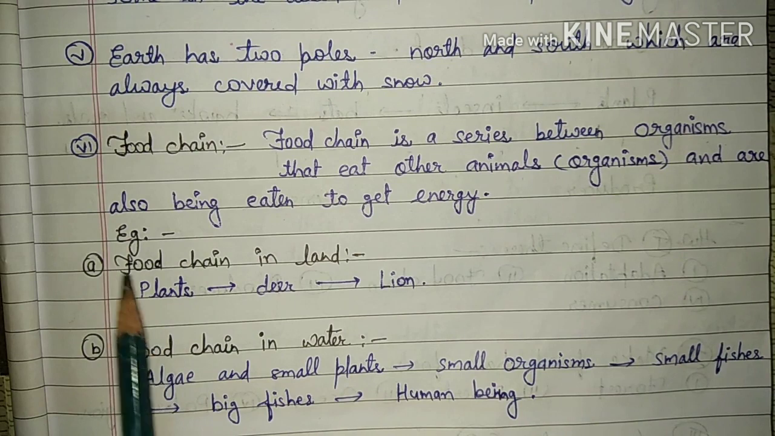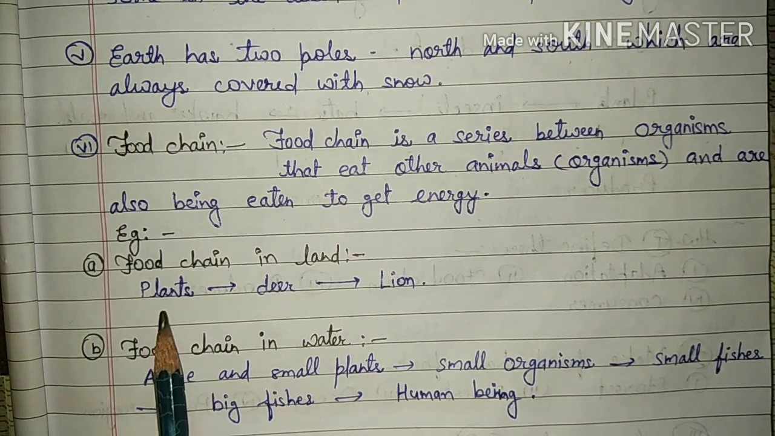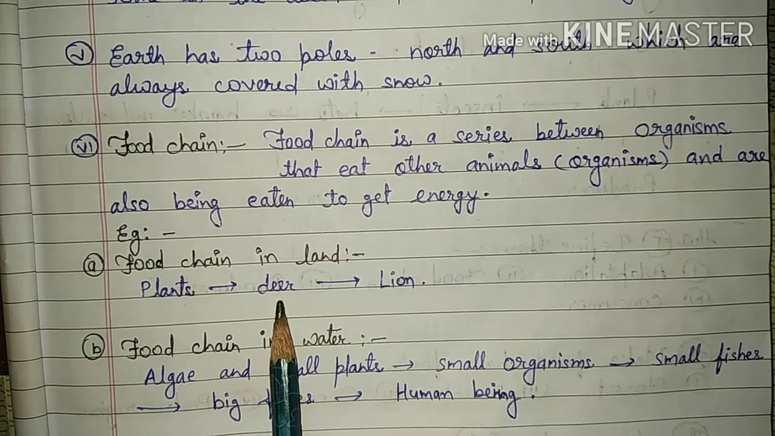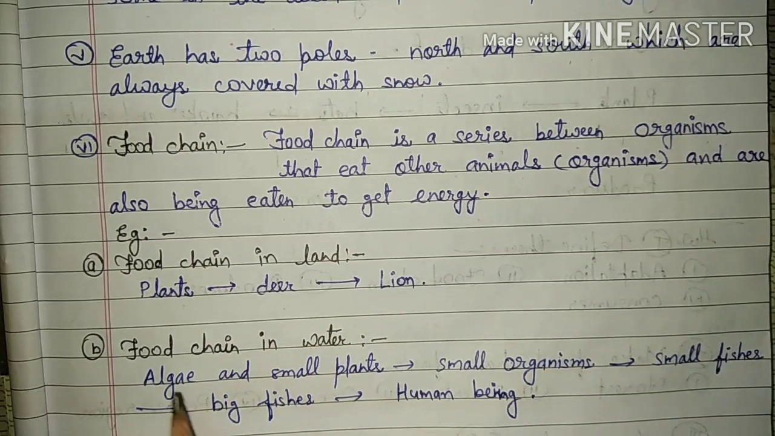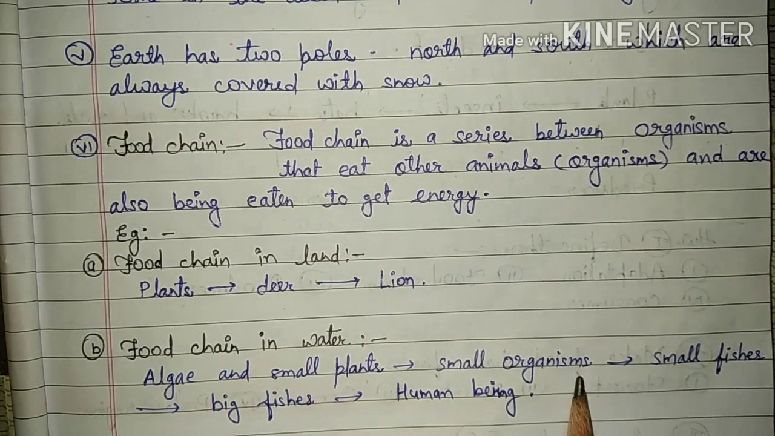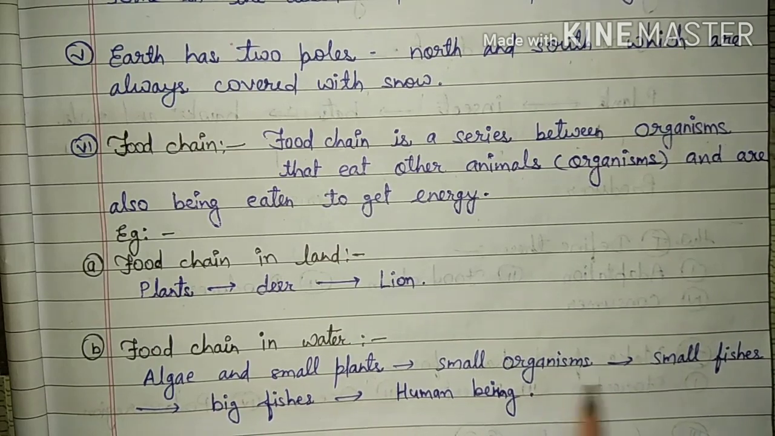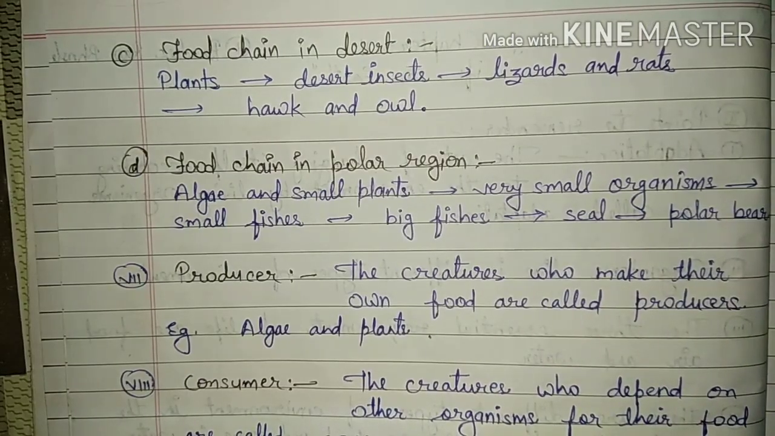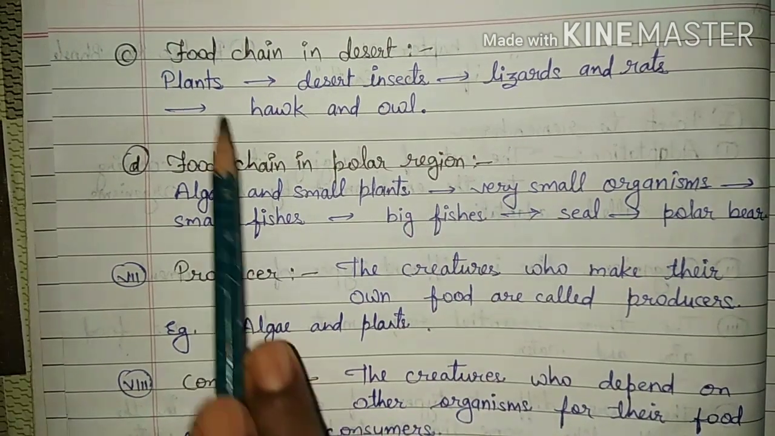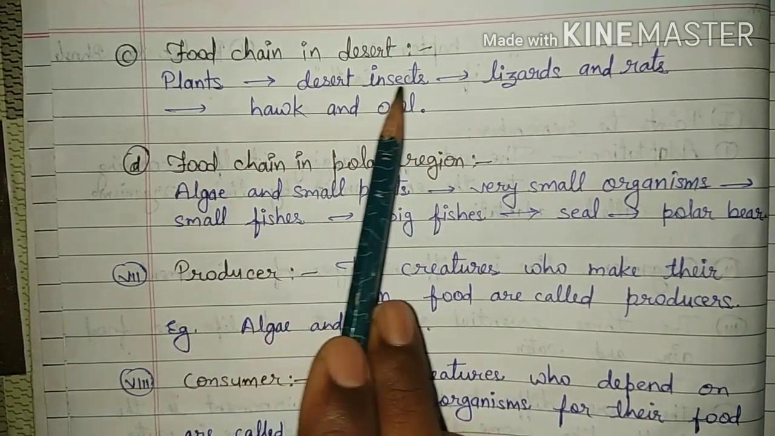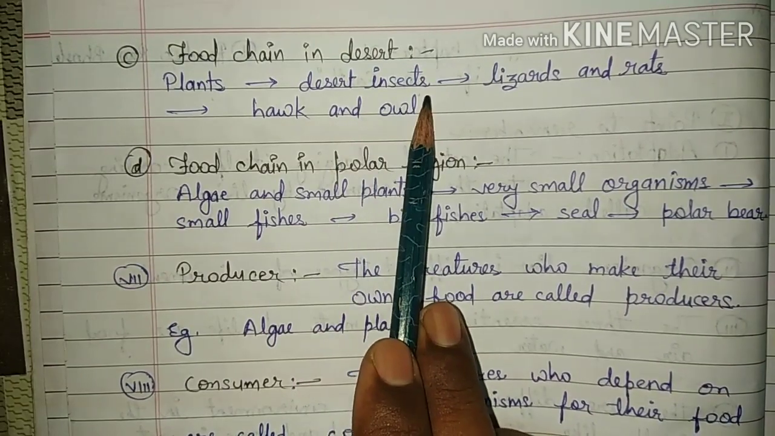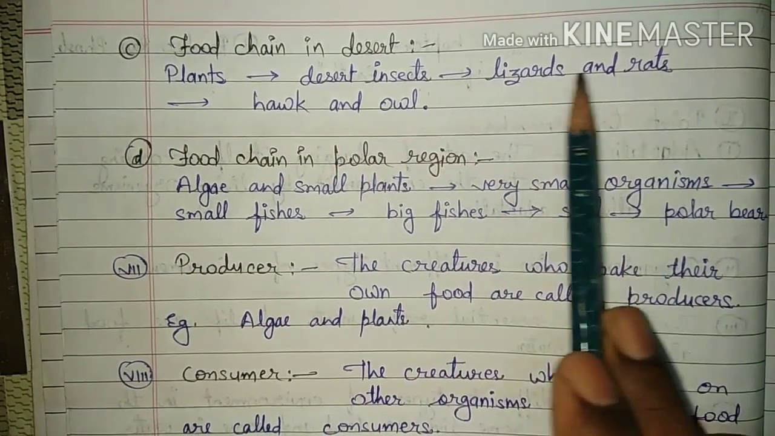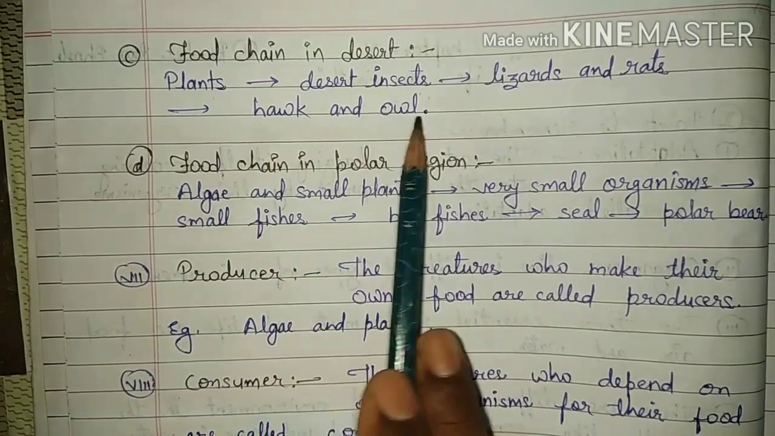Example, like food chain on land. Plants are eaten by deer and deer eaten by lion. In this way, food chain in water: algae and small plants are eaten by small organisms, eaten by small fishes, eaten by big fishes, and big fishes eaten by human beings. Similarly, food chain in desert. Here, desert plants are eaten by desert insects. Desert insects are eaten by lizards and rats, and lizards and rats are eaten by hawk and owl.